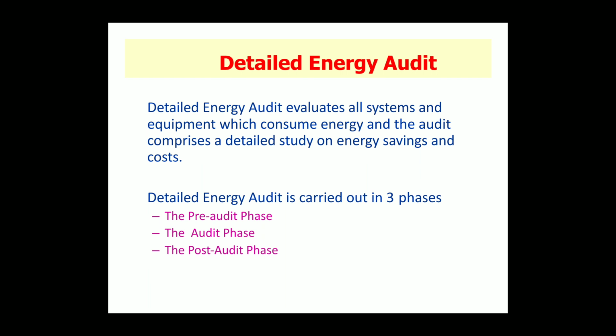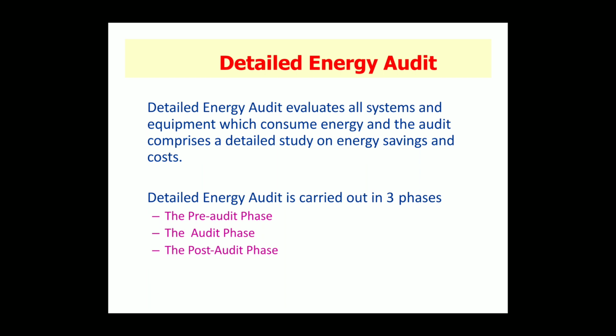This type of audit offers the most accurate estimate of energy saving and cost. It considers the interactive effects of all projects, accounts for the energy use of all major equipment, and includes detailed energy cost saving calculation and the project cost.